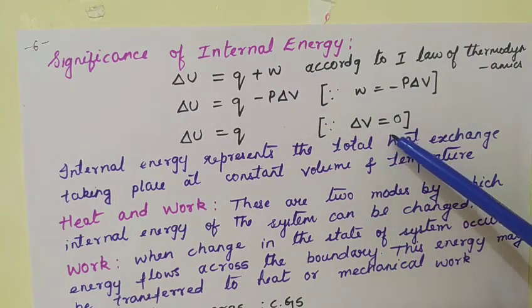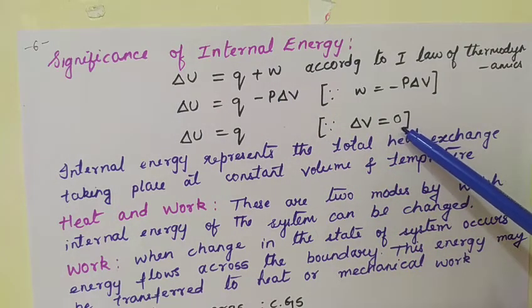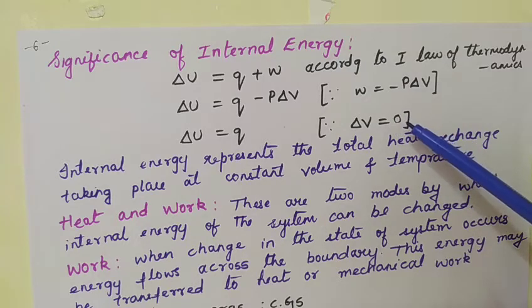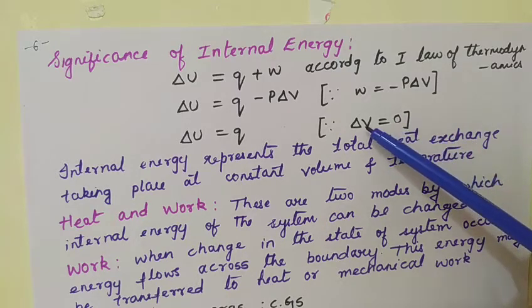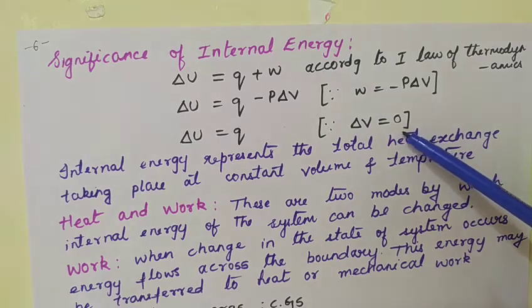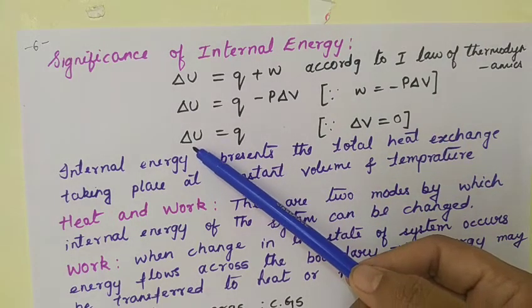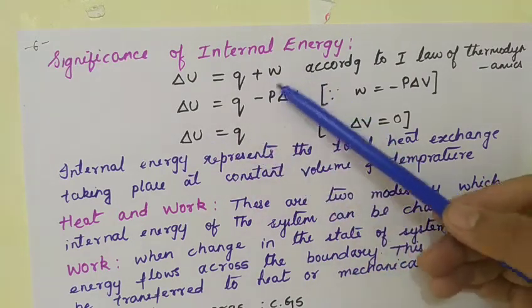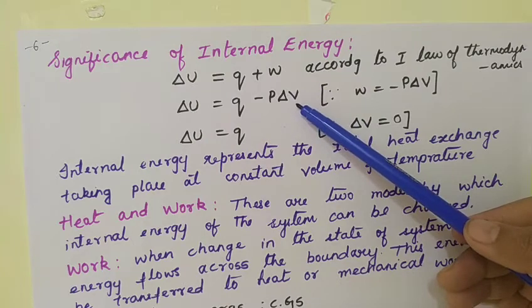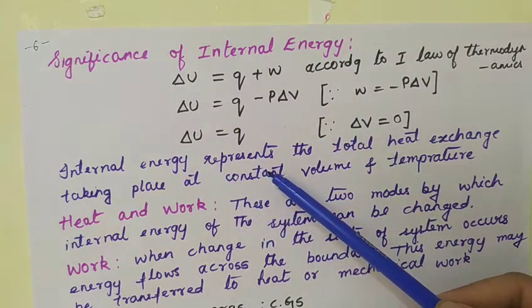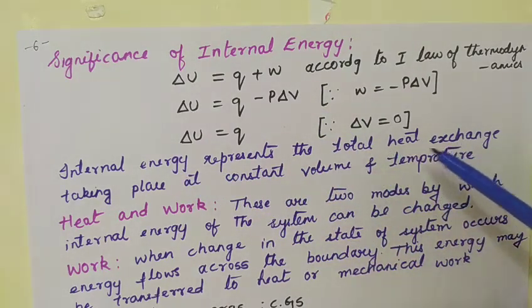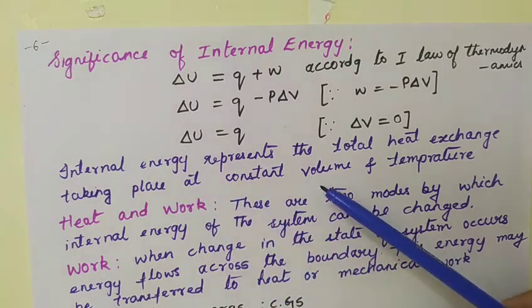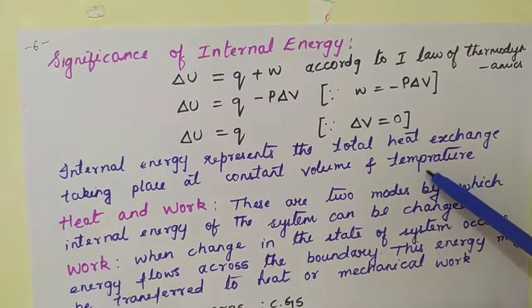Since delta V is equal to 0, there will be no change in the volume. So the expression delta U will become equal to Q because the whole term will become 0. W will be 0. So internal energy represents the total heat exchange taking place at constant volume and temperature.